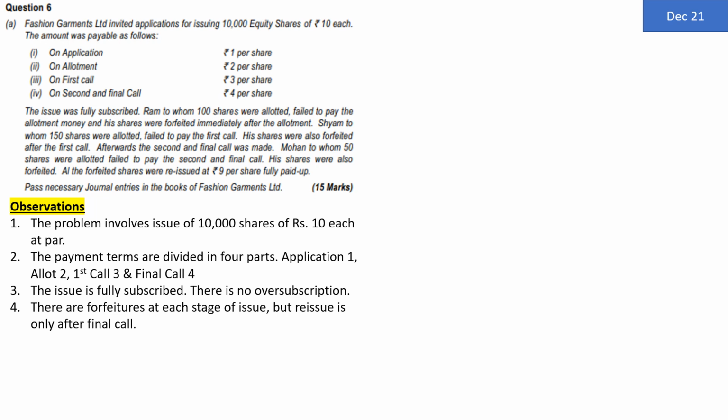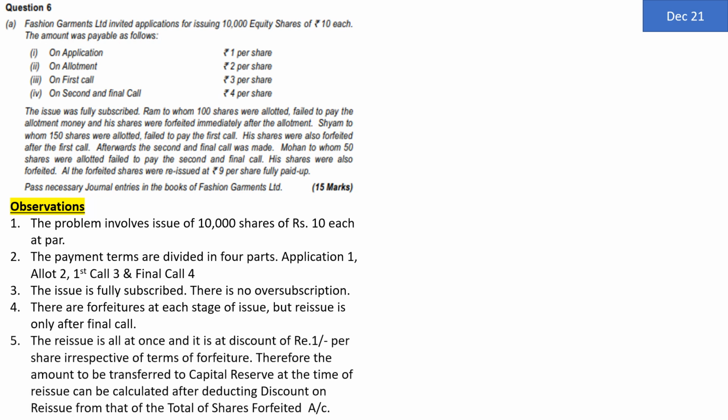So entire reissue is only after the final call. The reissue is all at once and it is at a discount of rupee 1 per share because the reissue is at rupees 9 per share. So the reissue is all at once and it is a discount of rupee 1 per share irrespective of the terms of forfeiture. Therefore, the amount to be transferred to capital reserve at the time of reissue can be calculated after deducting discount on reissue from the total of share forfeited account, which is made up of Ram's forfeiture, Shyam's forfeiture as well as Mohan's forfeiture. So these are the basic observations.